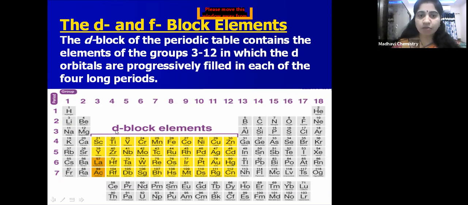Where are these D block elements present in the periodic table, children? They are present at the middle of the periodic table. Left side S block elements, right side P block elements, and at the middle of the periodic table D block elements are present. How many groups come under D block? From third group to 12th group: third, fourth, fifth, sixth, seventh, eighth, ninth, 10, 11, 12. Up to the 12th group, they come under D block. Okay, right?